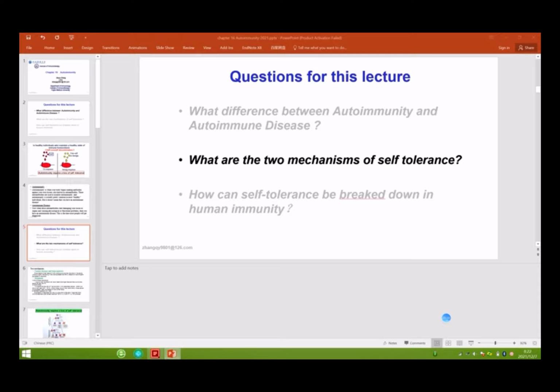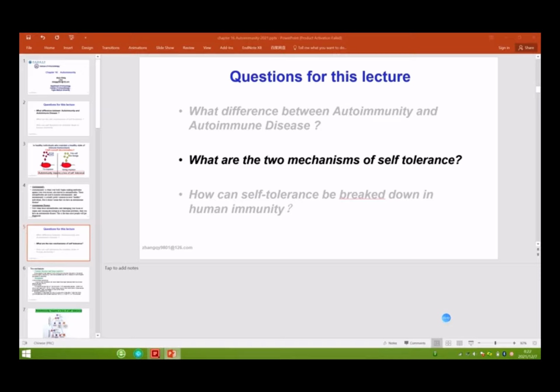From the first question, we know that autoantibody or autoreactive T cells are involved in autoimmunity or autoimmune disease. Okay. And what are the mechanisms of self-tolerance? We know that autoimmune disease happens only when self-tolerance is broken or lost, right? So what are the 2 mechanisms of self-tolerance? Do you know?